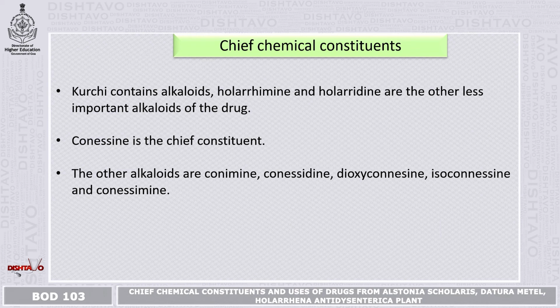If you see this plant, conessine is the main chief constituent and is used for industrial purposes for medicine. Other alkaloids are conimine, conkurchine, and dioxyconessine, and other alkaloids which play an important role in the chemical constituents.